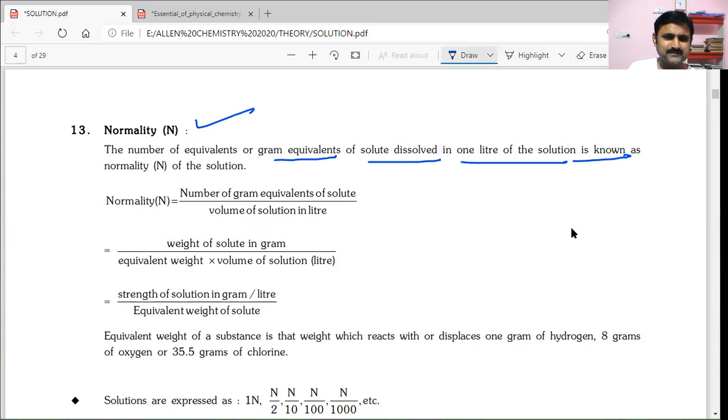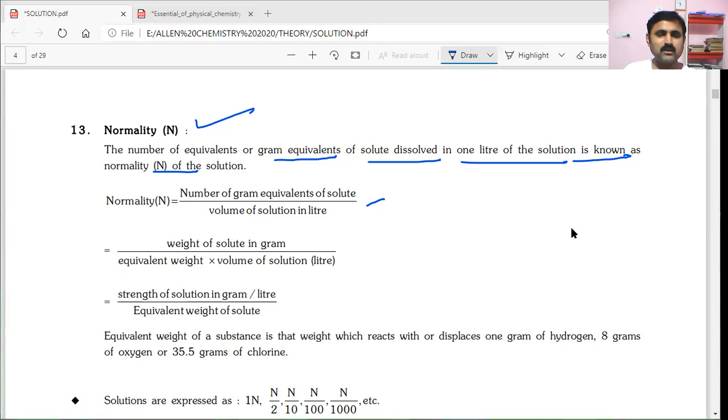Here, number of gram equivalents of solute by volume of solution, where 1 liter of solution is common, like for molarity. And this number of gram equivalents can be obtained by dividing the weight of solute by the equivalent weight of that solute. Then normality is obtained like this: weight of solute in grams by equivalent weight, times volume of solution in liters.